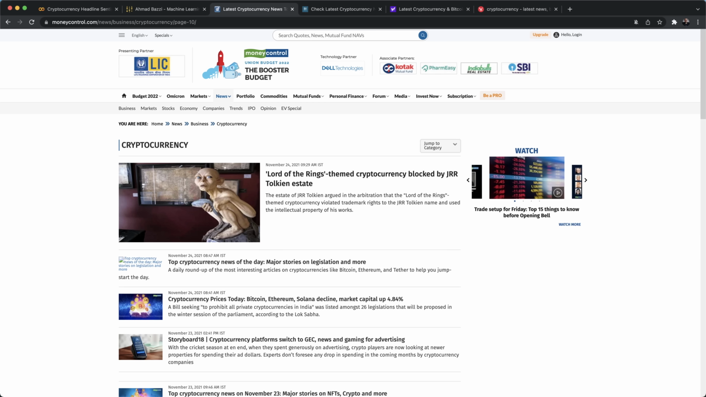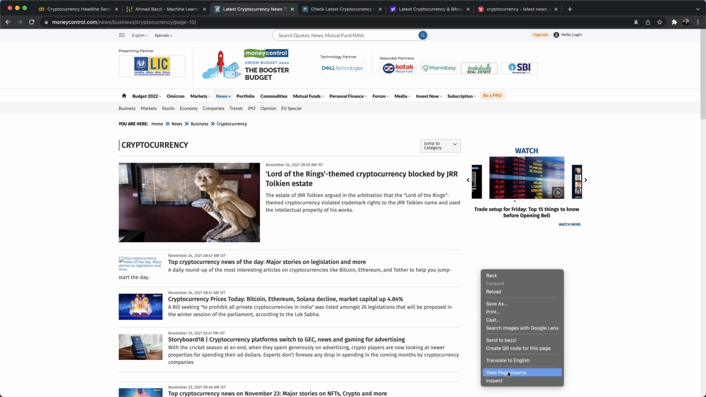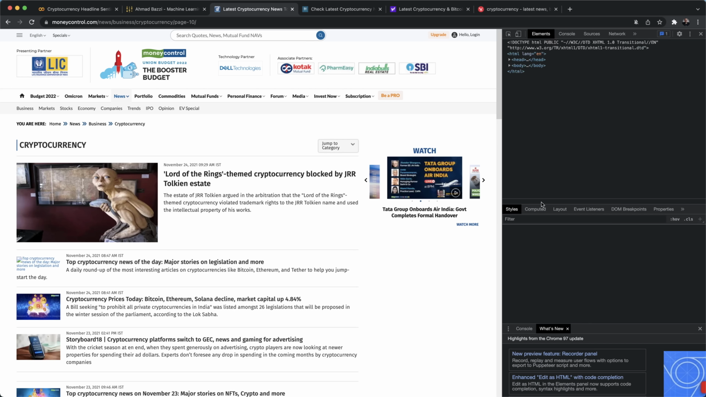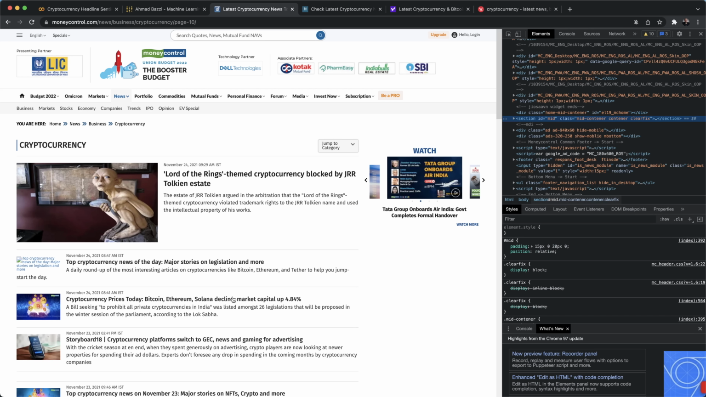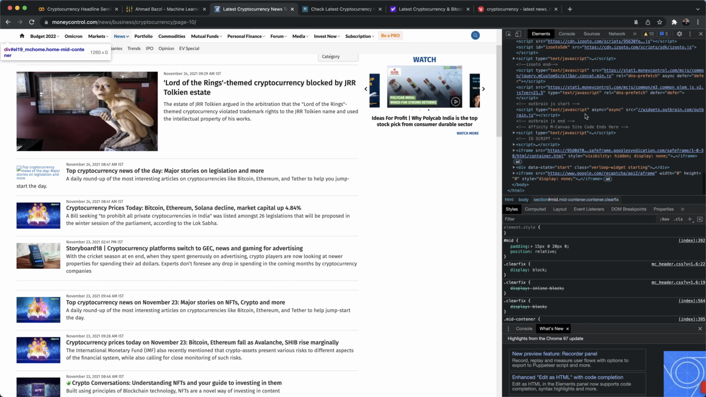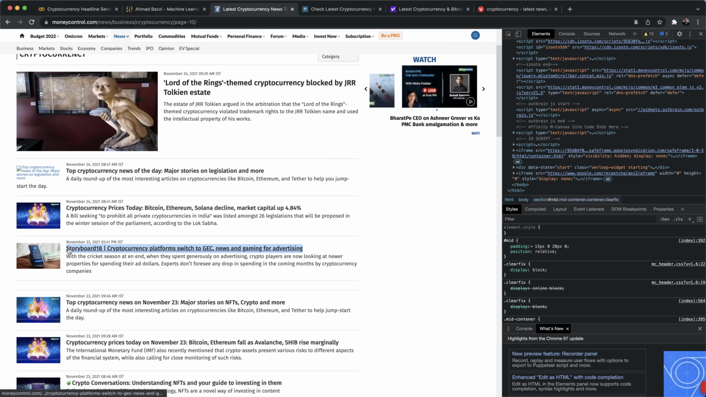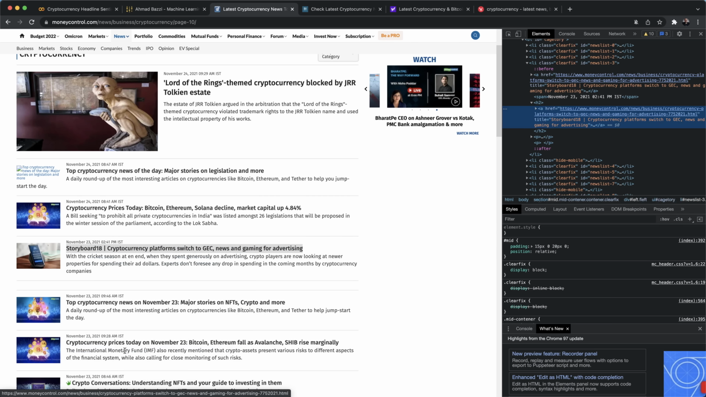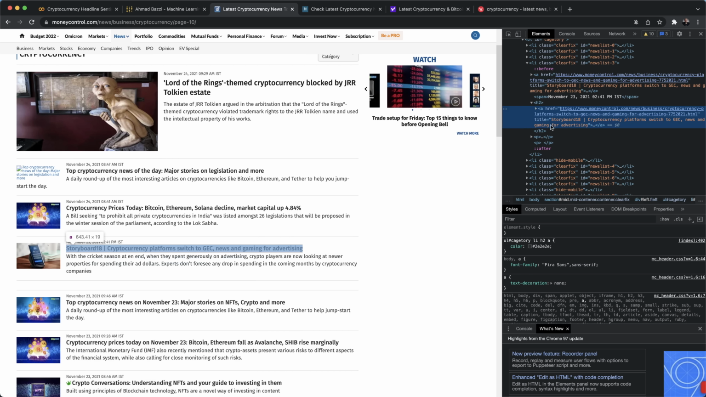Well, first thing you want to do is start by inspecting your website and try to figure out where those headlines lie. For example, let's say I want to inspect this headline over here, and go ahead and click inspect on that. And I can see over here that it lies in an H2 header, okay?